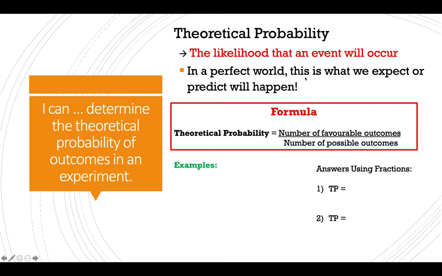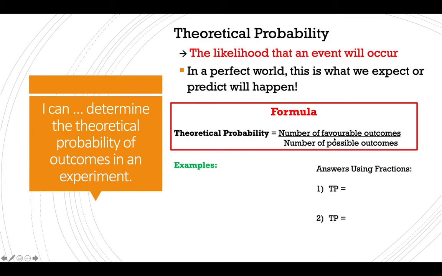It doesn't mean that it is going to happen. In fact, it's not that. If you think that it is definitely what happened, that's not really the right definition. The definition is, in a perfect world, this is what we expect or predict will happen. So this is the formula, and you will see this a bit more as we work through it. I suggest again you put this in a bright box so it really stands out. Theoretical probability is the number of favorable outcomes.